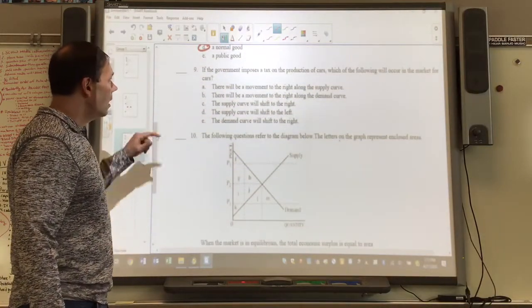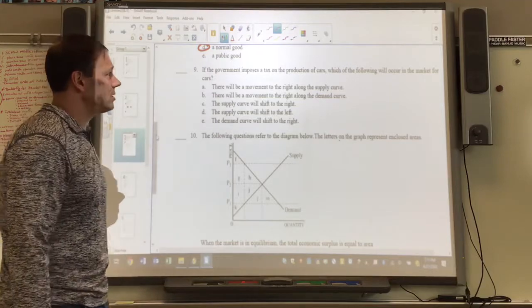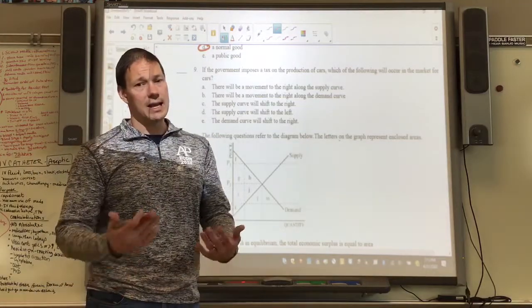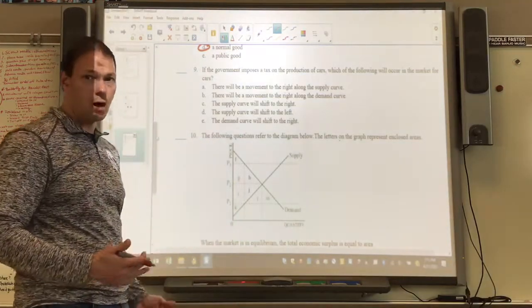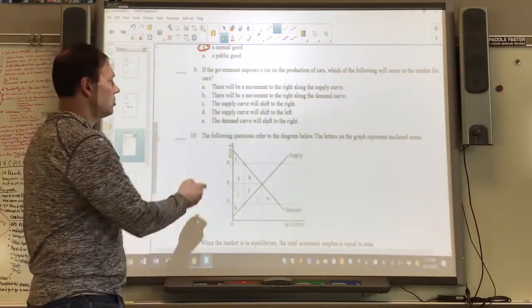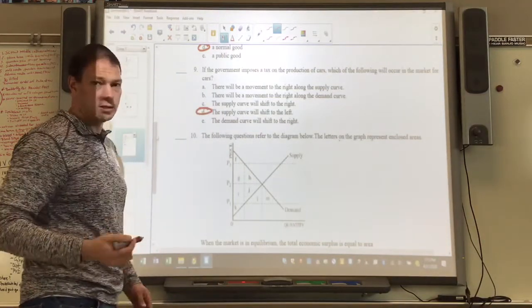Anyway, number 9, government imposes a tax on the production of cars. That's going to increase the marginal cost of producing cars, making supply shift to the left, or supply is going to decrease, is another way of saying that.